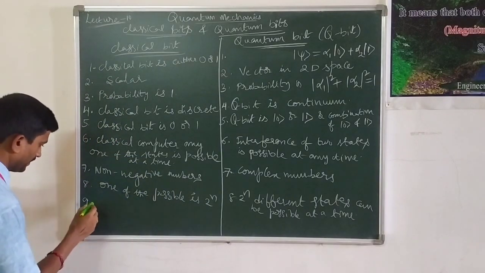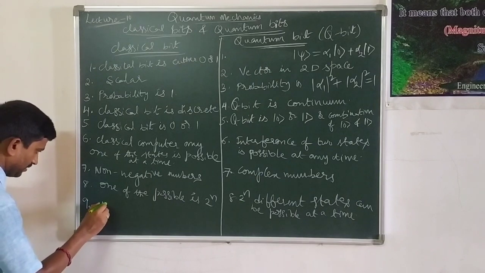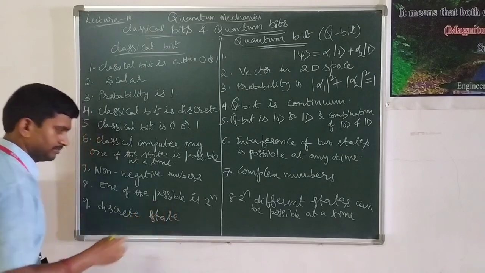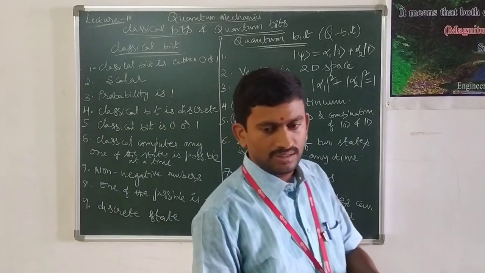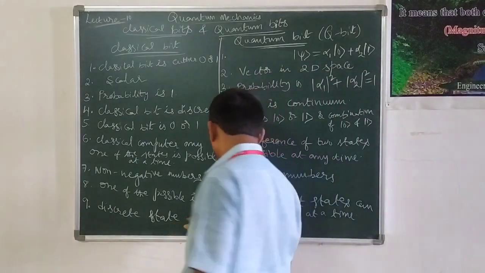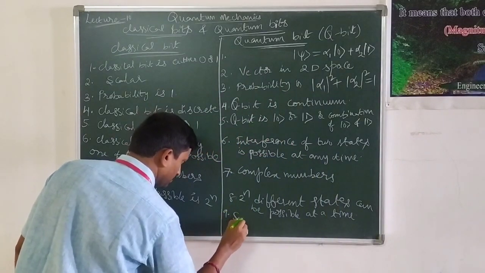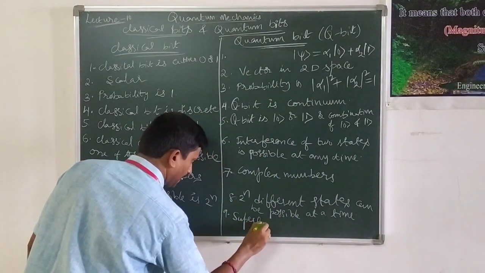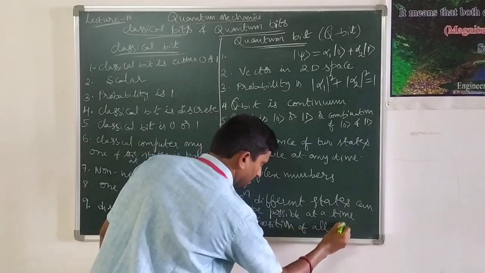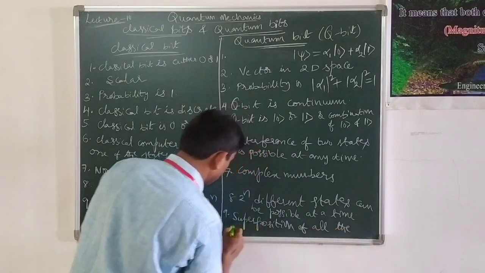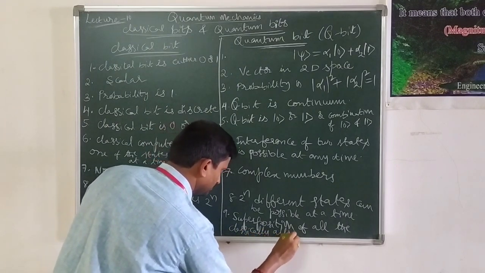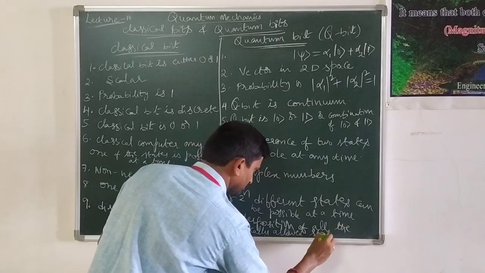This represents the discrete state, whereas the qubit is a superposition of all the classically allowed states.